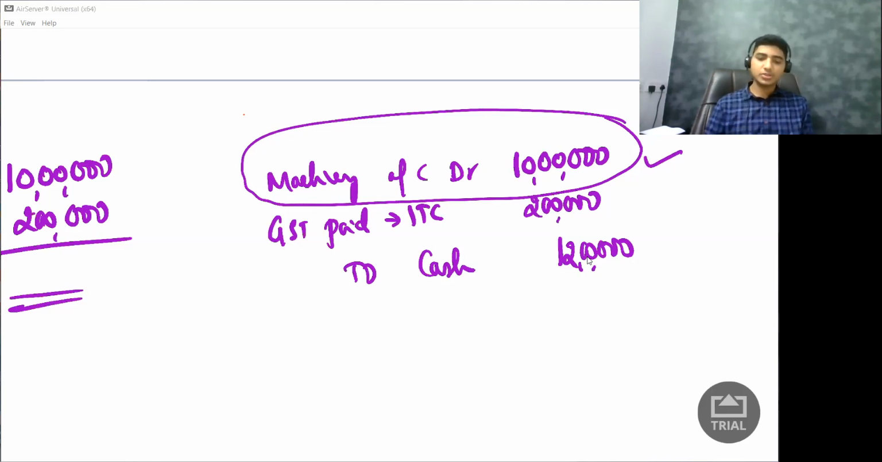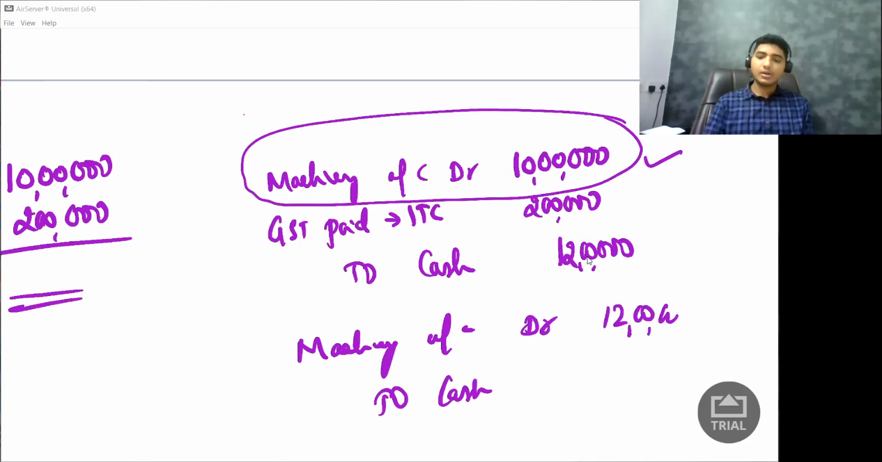But if I don't do this, and instead I pass the entry as machinery account debited 12 lakh to cash 12 lakh, so what I've done, I have capitalized even that 2 lakh rupees also, which I should not have done. I should have kept it as current asset.